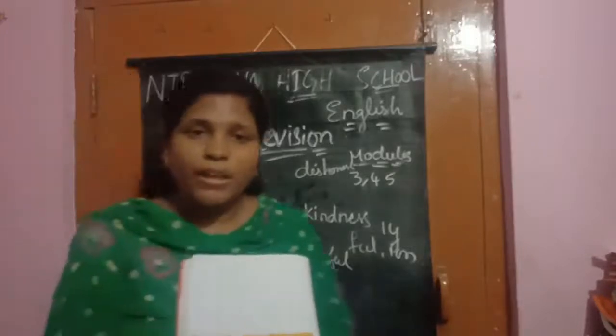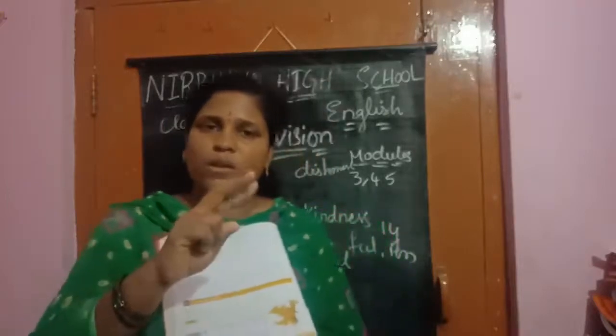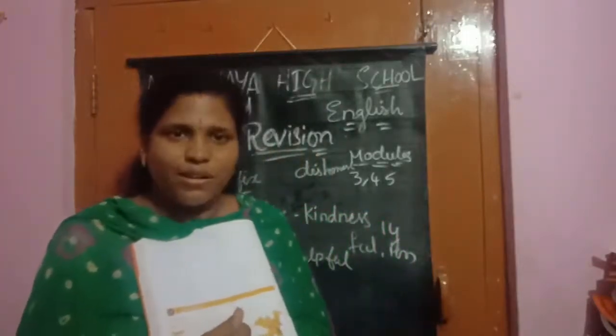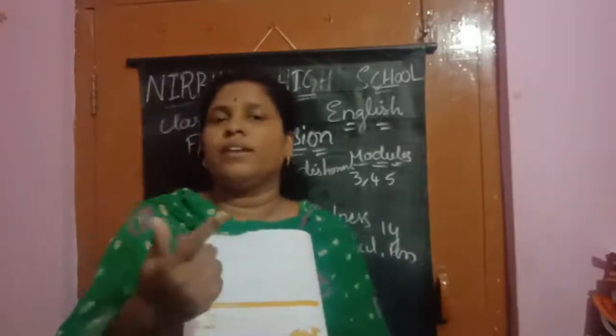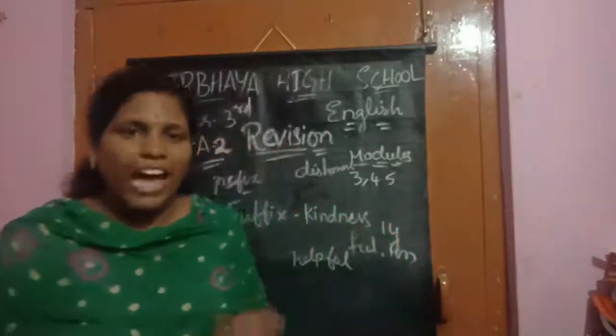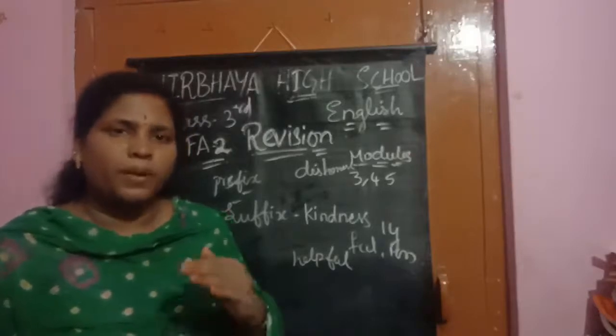How we are talking, those words are called dialogues. Understood, children? When two friends are talking, you will listen. Then you can write the dialogue. How they are talking, you can listen and write. Once you listen and write, after that, without listening, you can create those dialogues. Understood, children? Now everyone has completed, no? I hope everyone has completed the first workbook, children. Yes, I hope everyone has completed your workbooks.